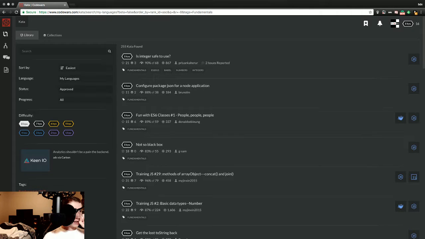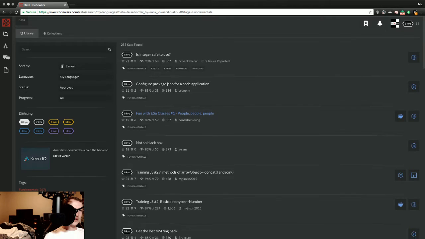We've got easiest, fundamentals. That's about that. I think I kind of want to just go down the list. Is integer safe to use? And then configure package JSON for node application. I don't even know what that means. Fundamental ES6. Not really feeling that.